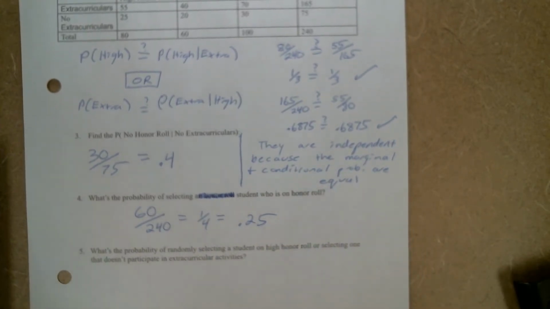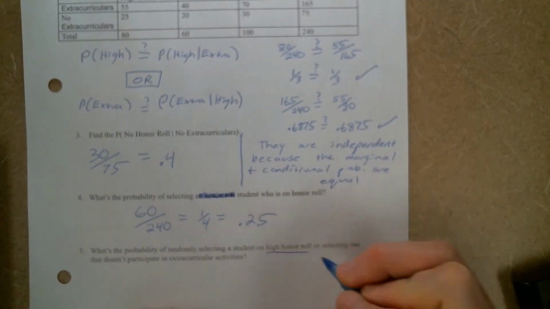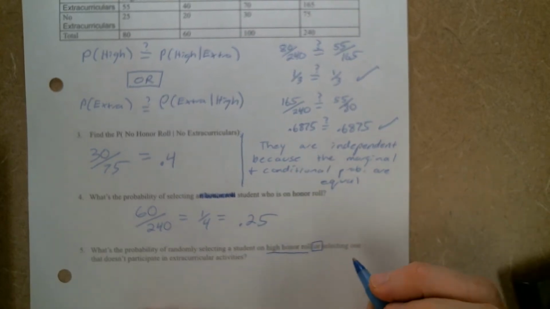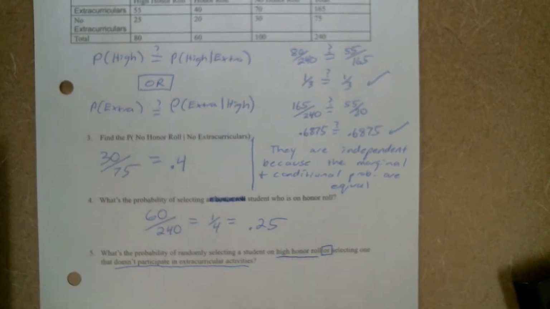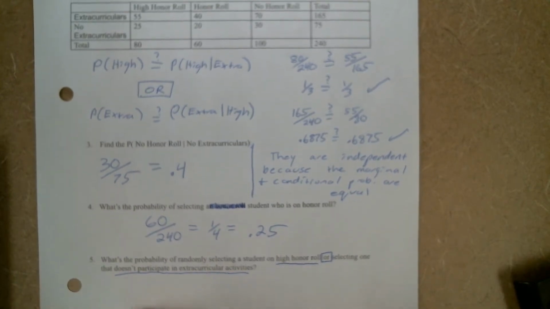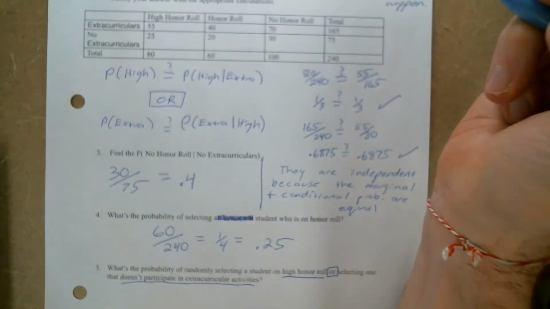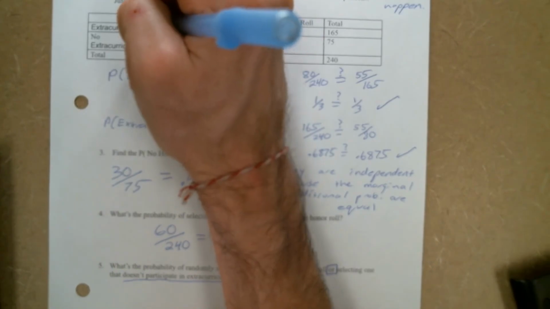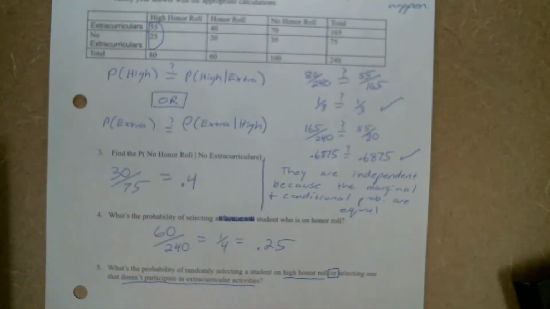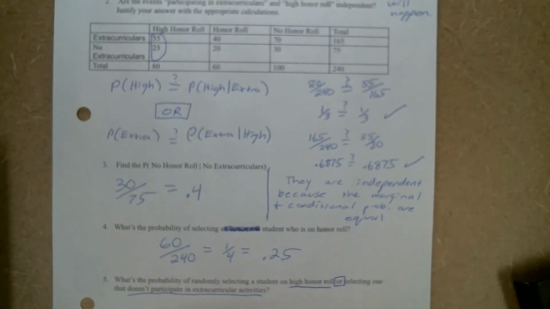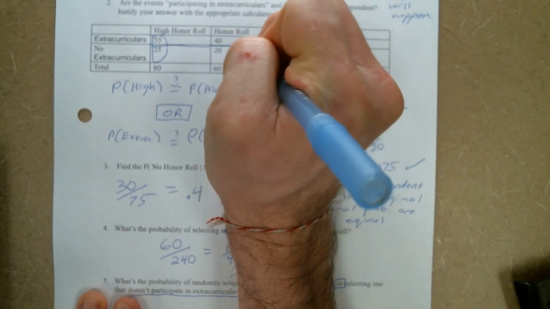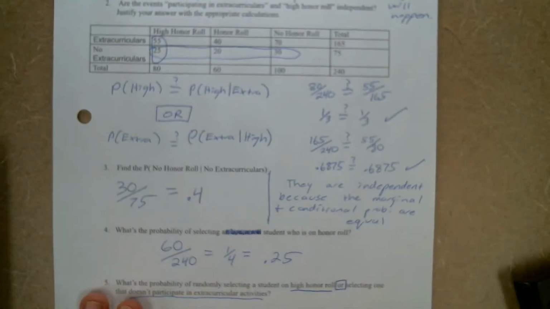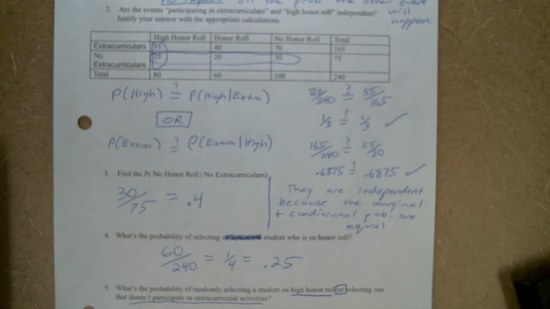Last one here. What's the probability of randomly selecting a student on high honor roll or selecting one that doesn't participate in extracurriculars? All right. So with the or, we're saying, okay, they're on high honor roll, which is right here, or they don't participate in extracurriculars, which is this row down here. Now notice that the 25 is being circled twice, right?